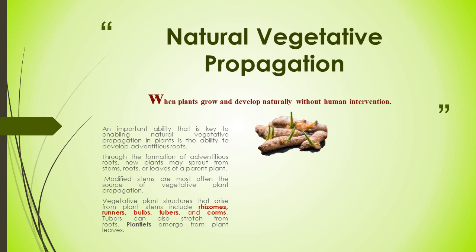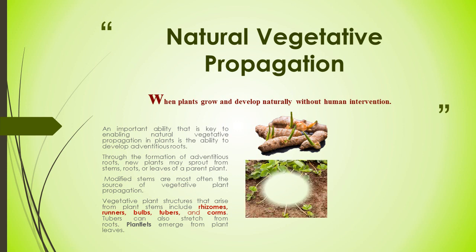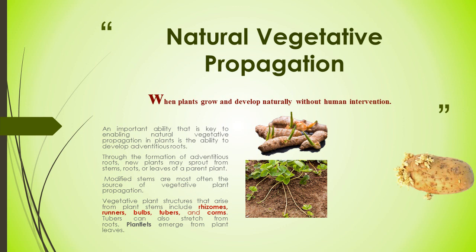Through the formation of adventitious roots, new plants may sprout from the stem, roots or leaves of a parent plant. Modified stems are also one of the sources of vegetative plant propagation. Vegetative plant structures that arise from plant stems include number one, rhizome.